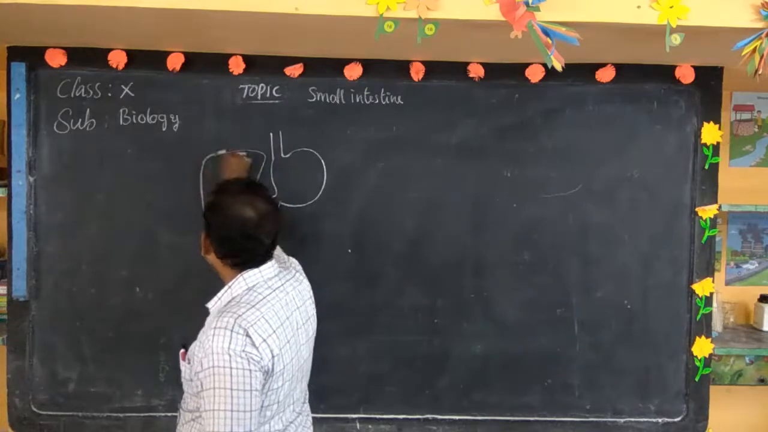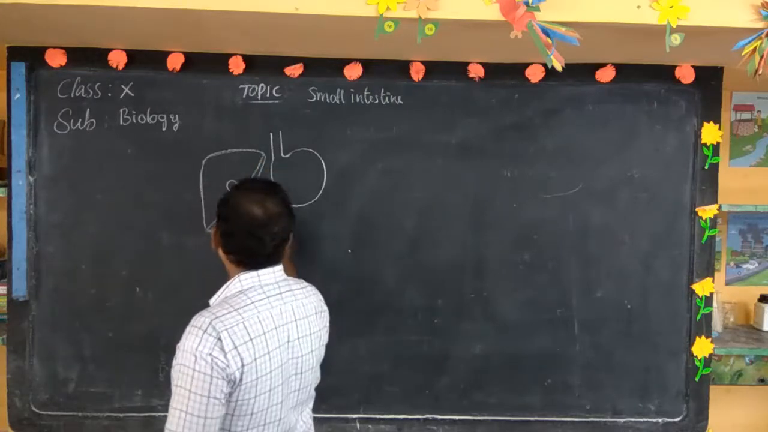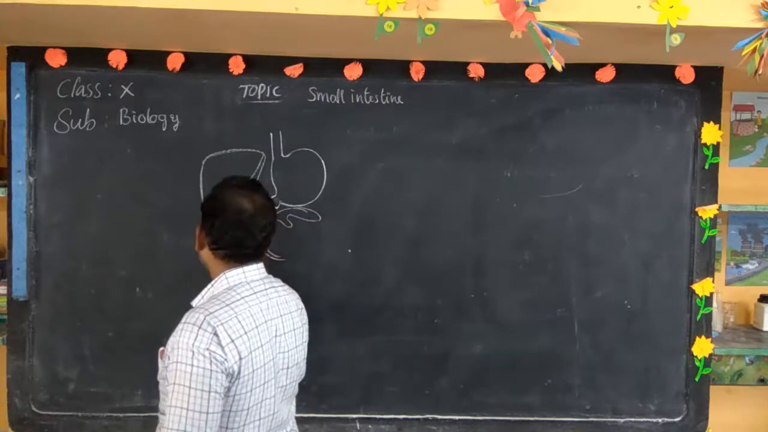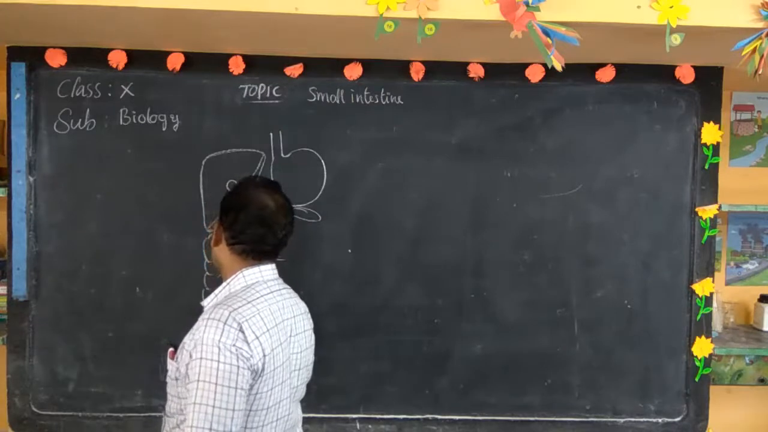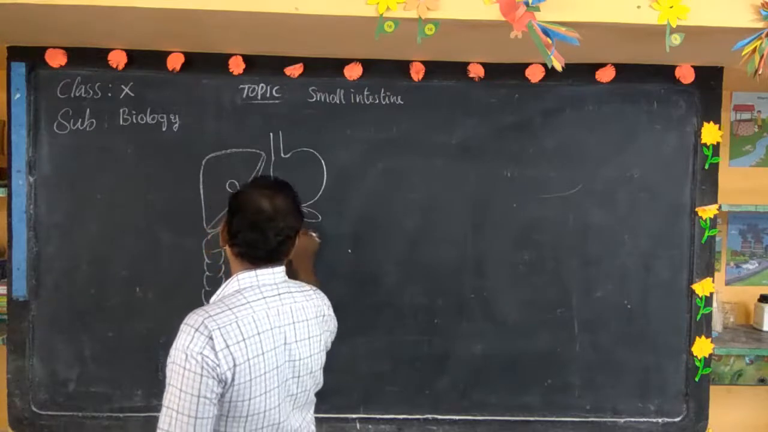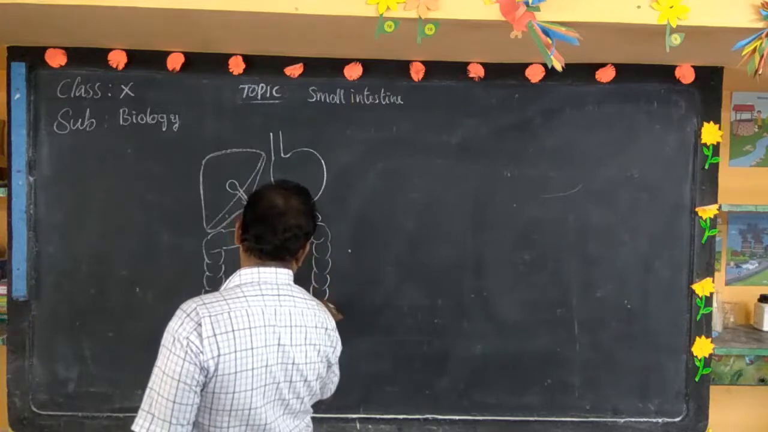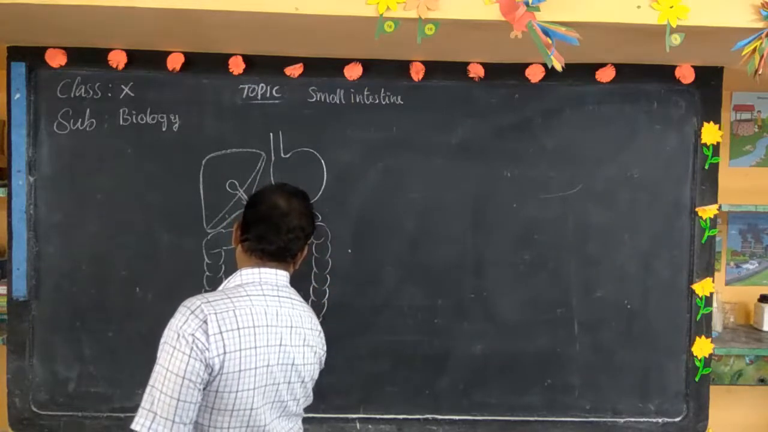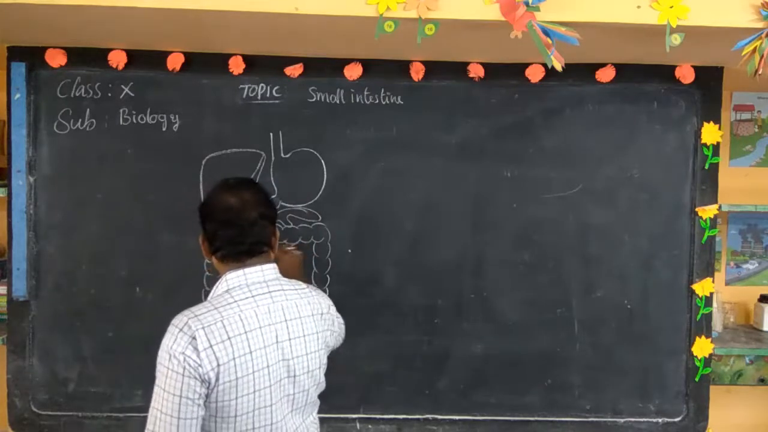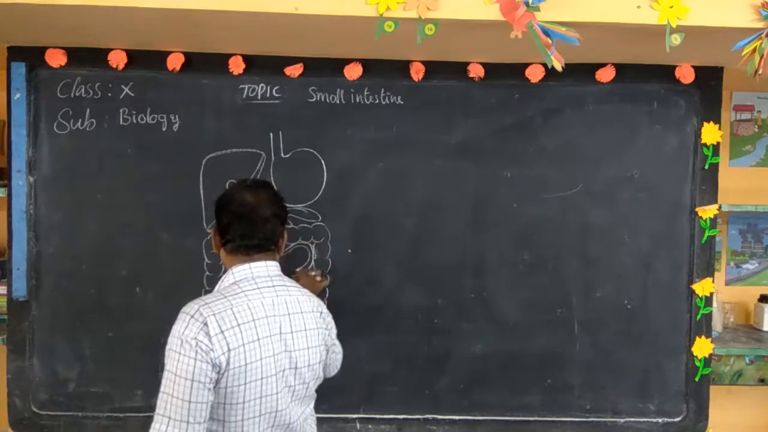Yes, this is the liver. The pancreas is also over. Digestion in the small intestine, anterior part, duodenum is over.